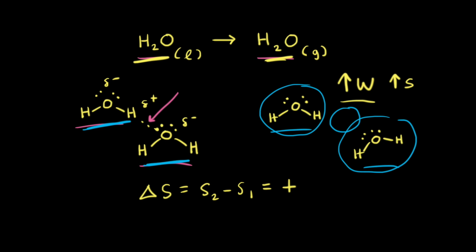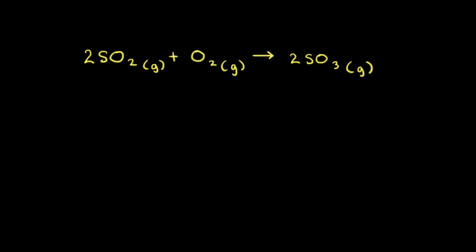This is also one example where thinking about entropy in terms of disorder can be helpful, because gases are more disordered than liquids, you could say, and therefore going from a liquid to a gas increases the amount of disorder, which increases the entropy. But remember, really, disorder is just a way to describe an increased number of available microstates. And for our final situation, let's look at a reaction that involves only gases.